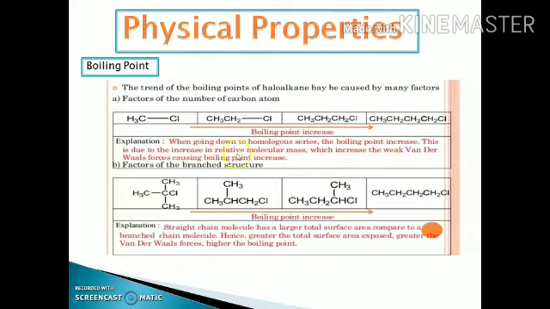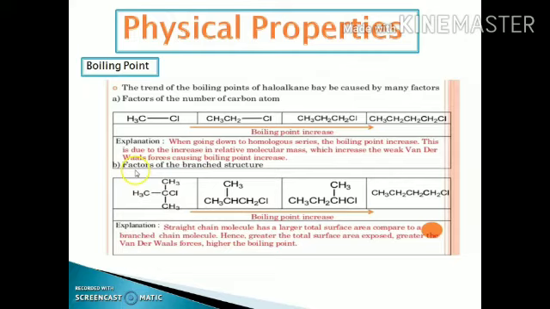This is due to the increase in the relative molecular mass, which increases the weak van der Waals forces of attraction, causing the boiling point to increase. As we move along the homologous series, there is an addition of 14 grams of mass. As the molecular mass increases, the boiling point also increases.